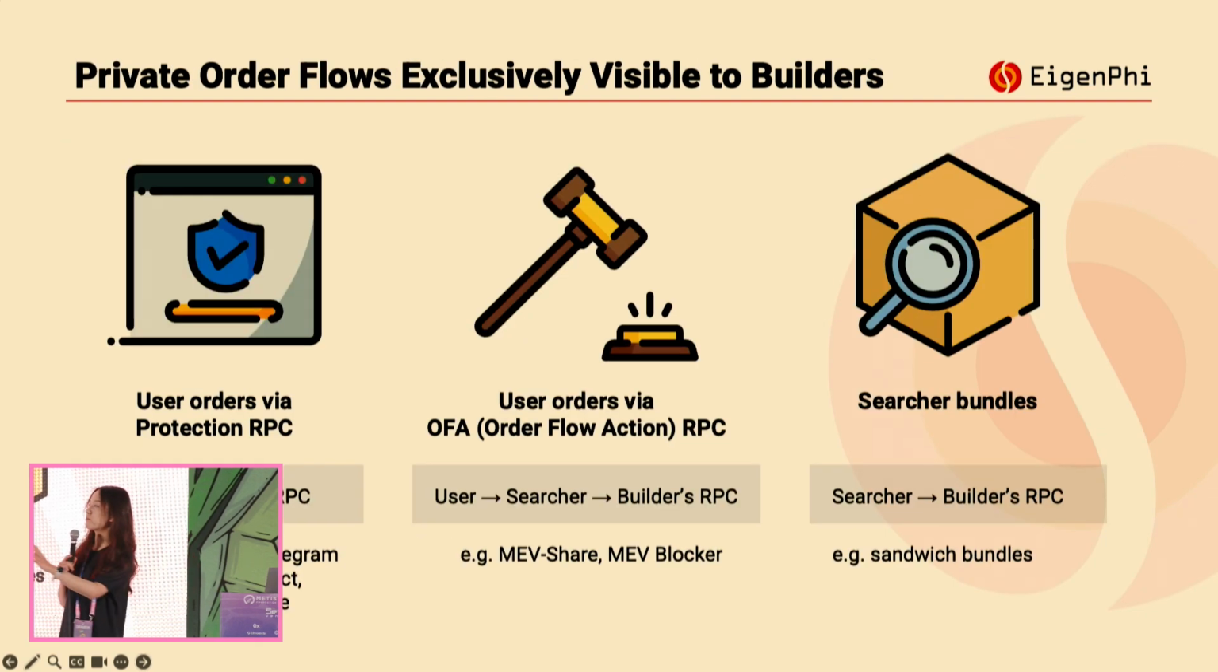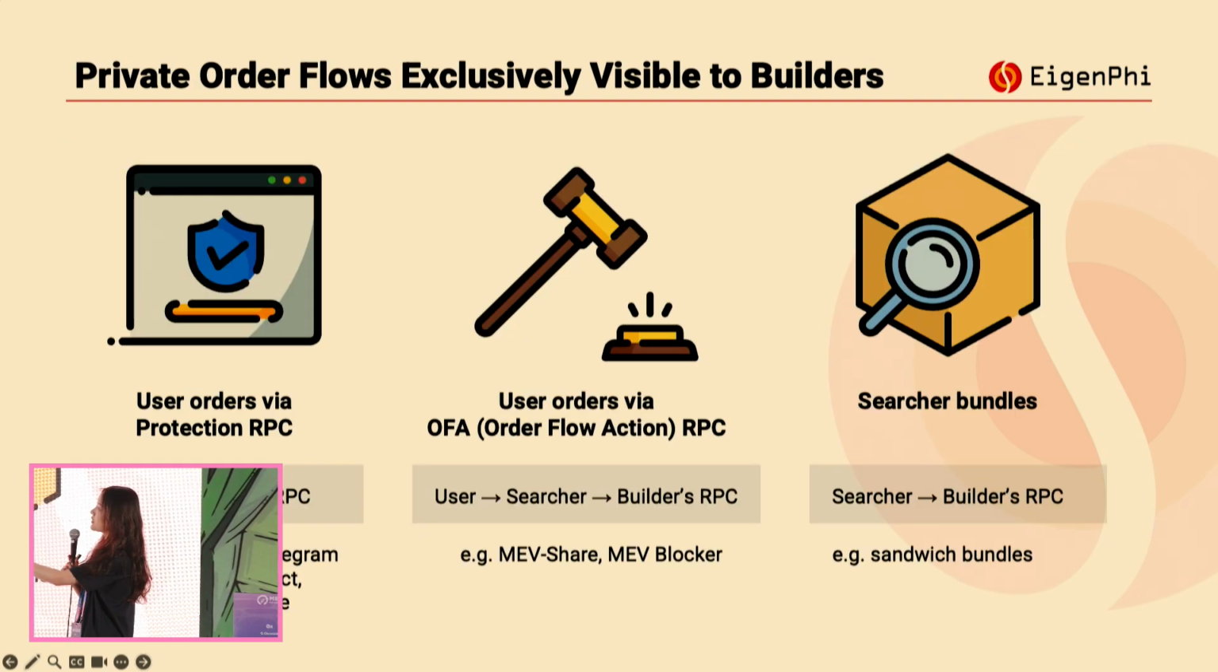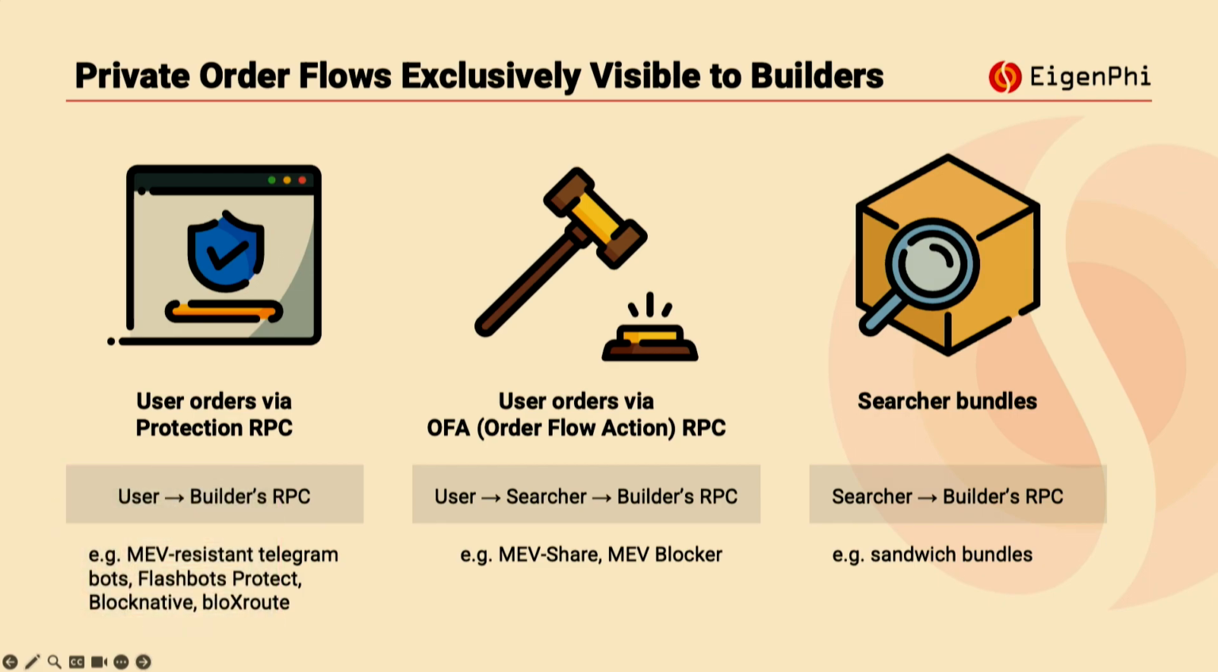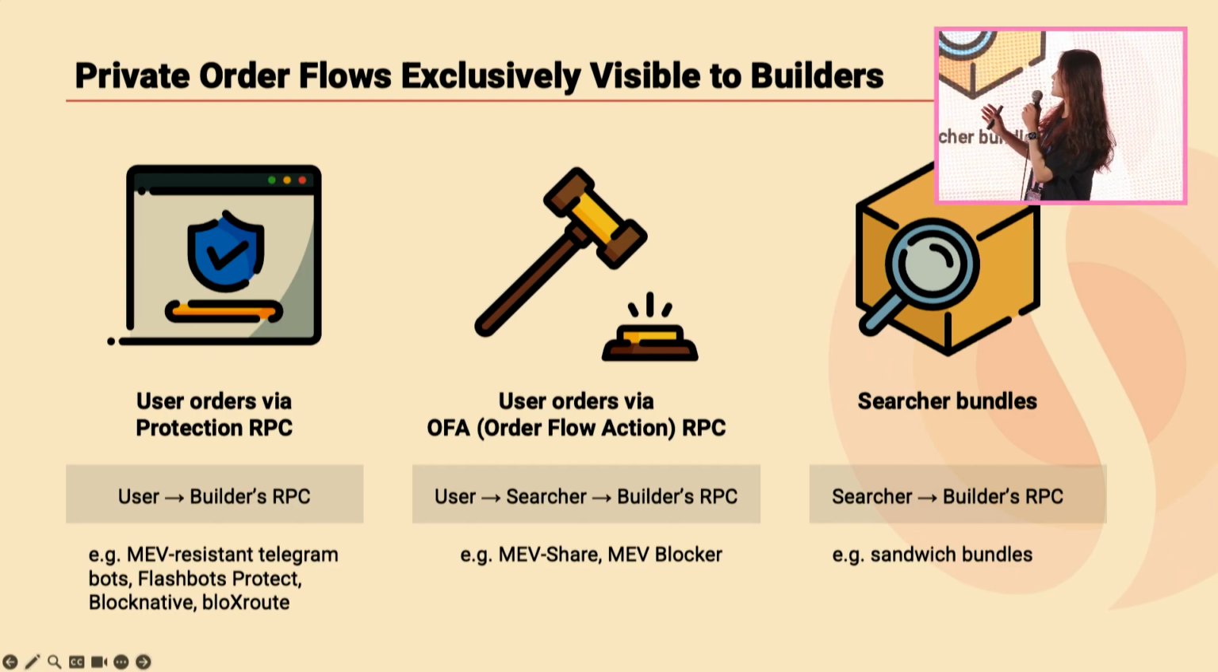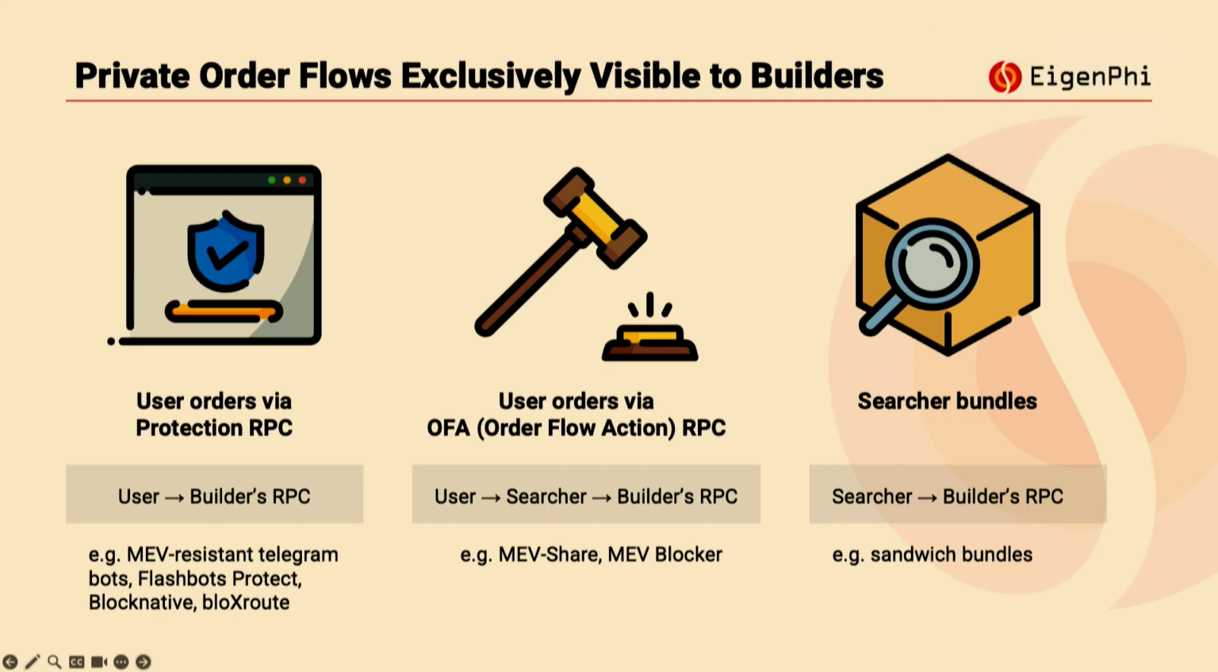Let me explain in detail. We have three types of private order flows, and these private order flows are exclusively visible to the builders. The first one I mentioned is the MEV protection RPC. These user orders are sent directly to the builder's RPC.